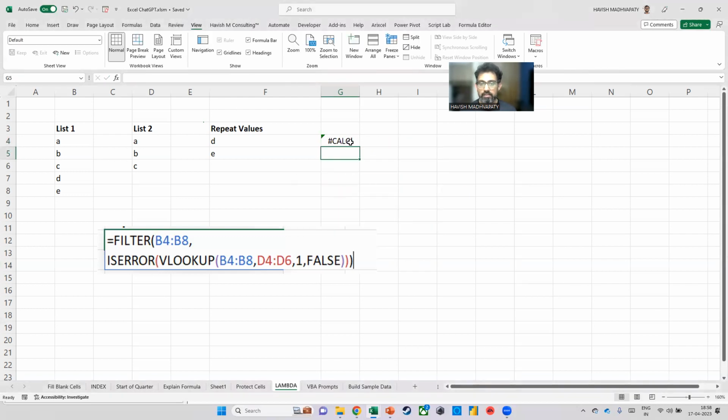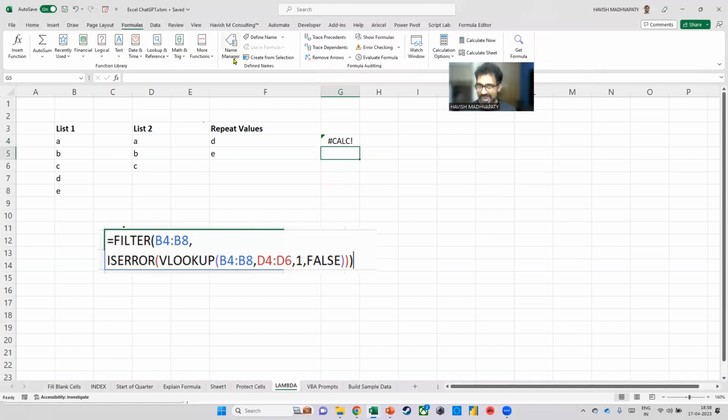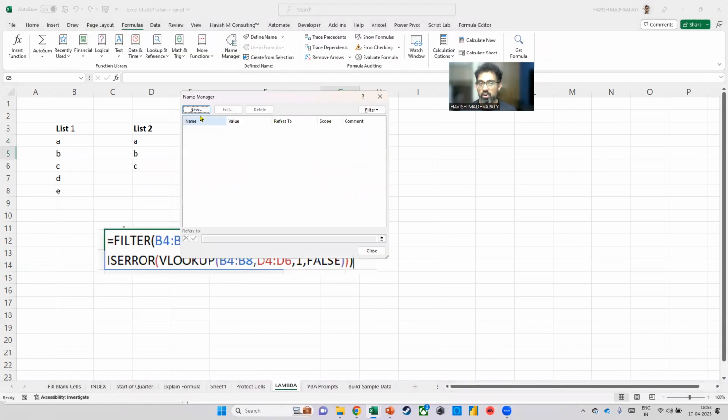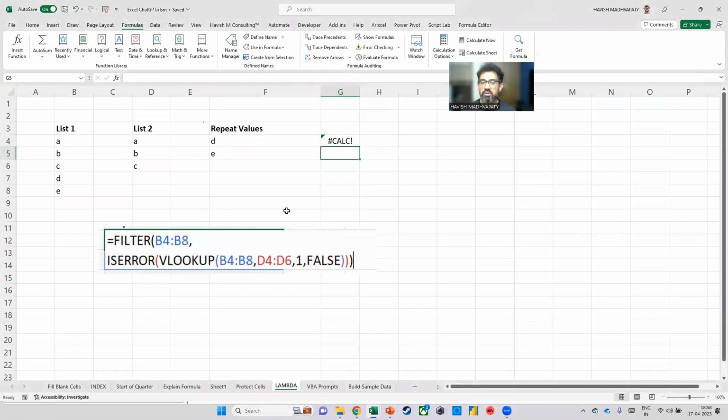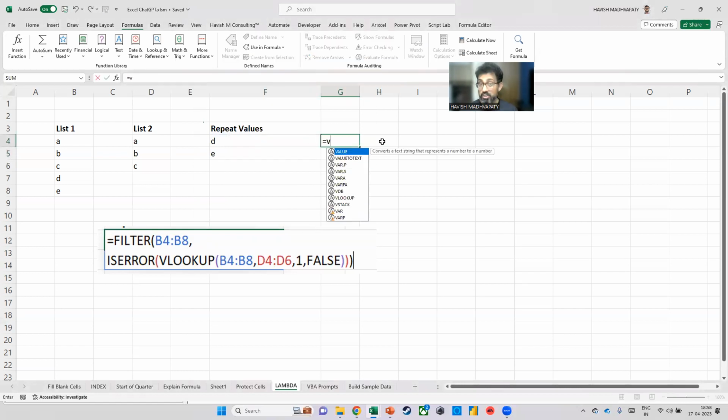One more time. I'm just going to press Ctrl C, go to formulas, name manager. Now I will go to new. I'll create my own function called repeat values, and I just paste a Lambda that I've created like this. Just like you have a function like VLOOKUP, everyone, which is a function that Microsoft has given to you, now you have created your own function called repeat values.